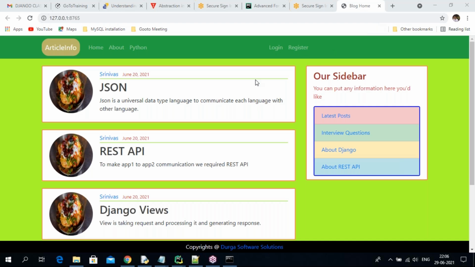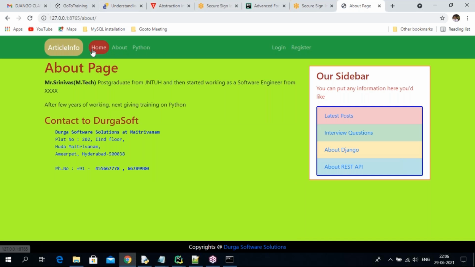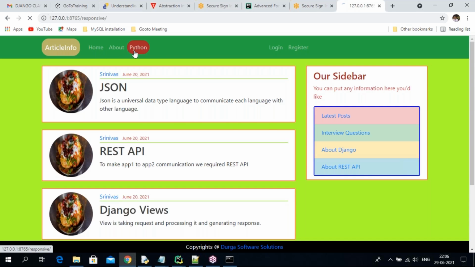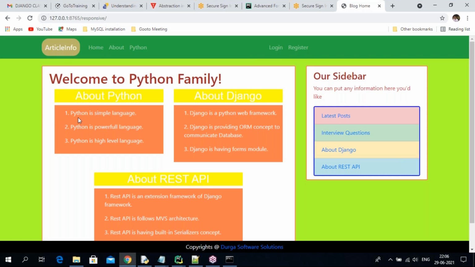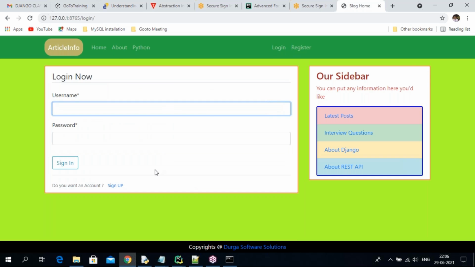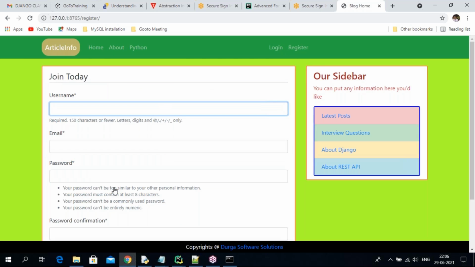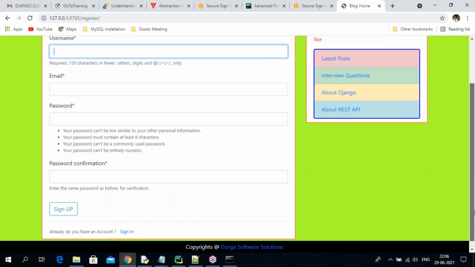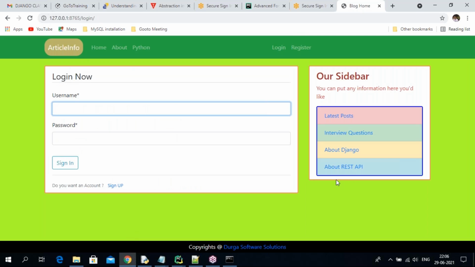So when we are developing applications, guys, a number of presentation pages we are going to use. So here header, about page. Whenever I click the about page, it comes to the home page, Python related. About Python, I'm writing some points. About Django, I'm writing some points. About REST API, I'm writing some points. So register page you are getting, login page you are getting. If you click here sign up, again registration you are getting. If you click here sign in, again login you are getting. Whenever my mouse moves here, the button comes, otherwise only the border comes.